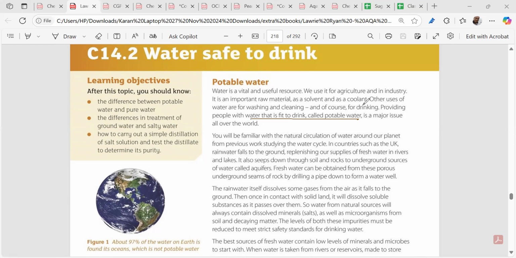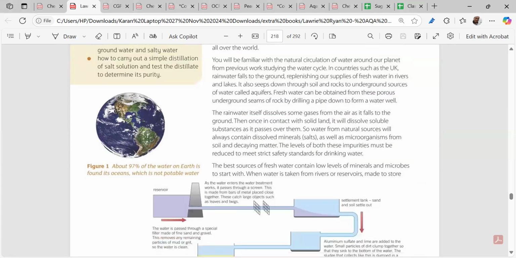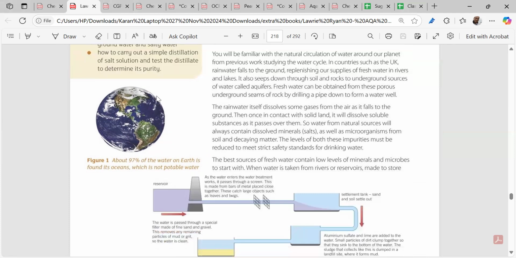Now, water is very vital. Water is very useful for us. It is used in agriculture, in industry, in washing our clothes, in our washrooms. But in this chapter, we are mainly focusing on potable water. In the potable water, we have to understand what exactly we mean by potable water, by which we find it out. Now, there are two things which you have to understand.